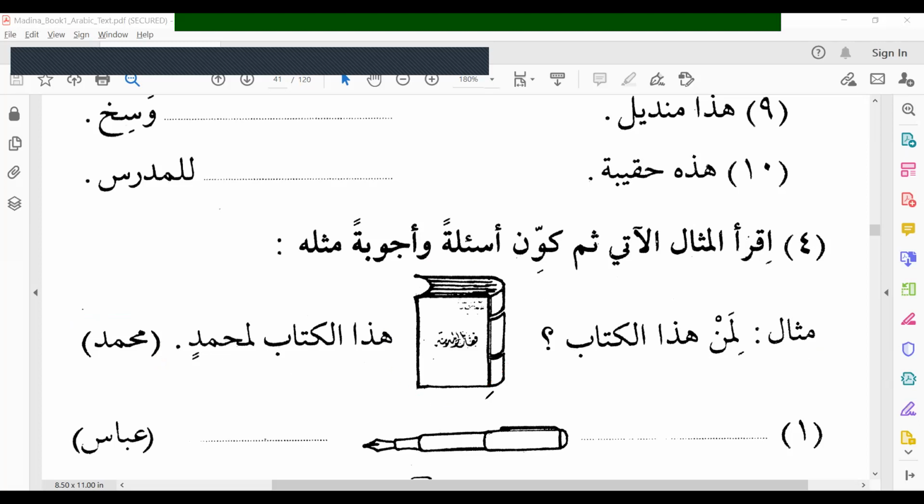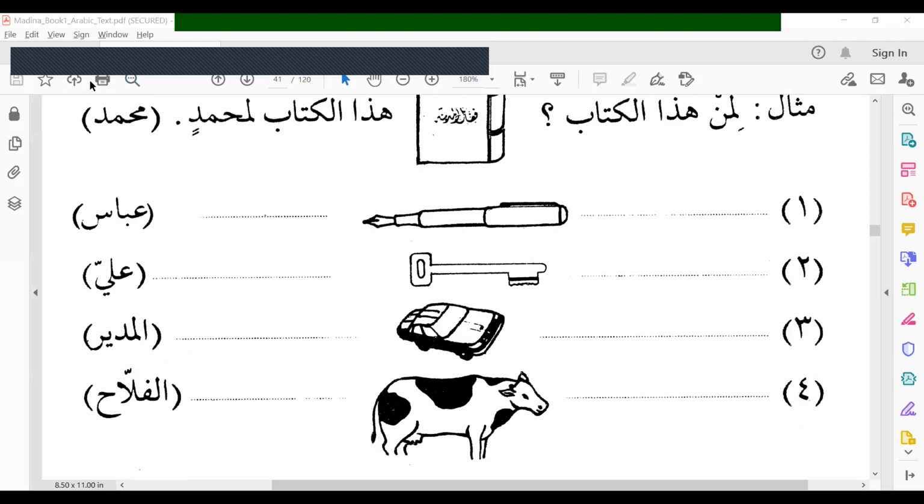Similar to this example, we have to make: whose is this pen? This pen belongs to Abbas. Whose is this key? This key belongs to Ali. Whose is this car? This car belongs to Al-Mudir, the principal.